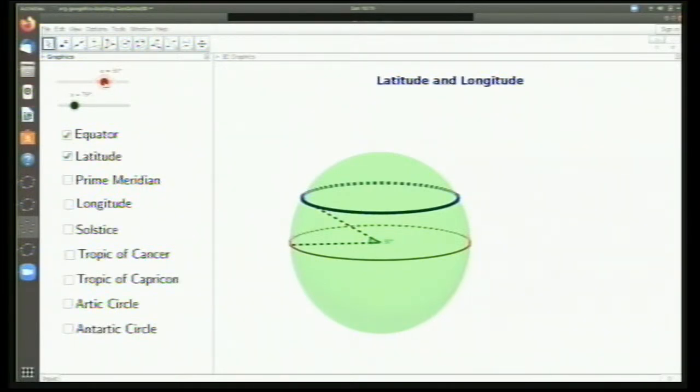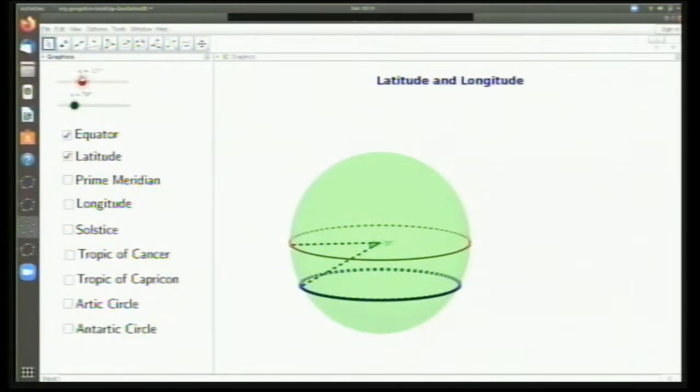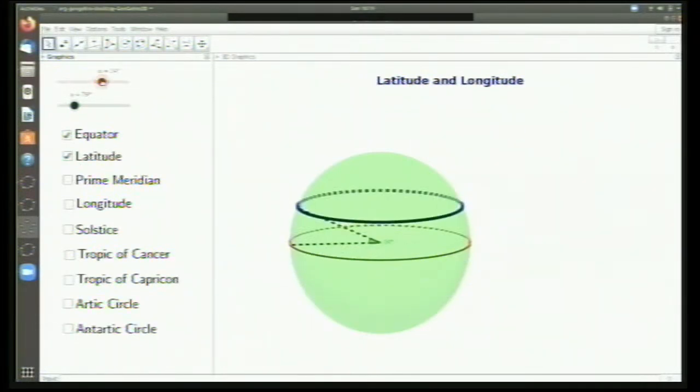Now, there is an extra problem there, that if you go below the equator also, you will get 30 degrees. So it means that you have 2 latitudes for 30 degrees, and you want to distinguish between these 2. Then what you need to say is whether it is in the upper one or in the lower one. So you need to say whether it is in the north or in the south. That is how latitudes can be defined.